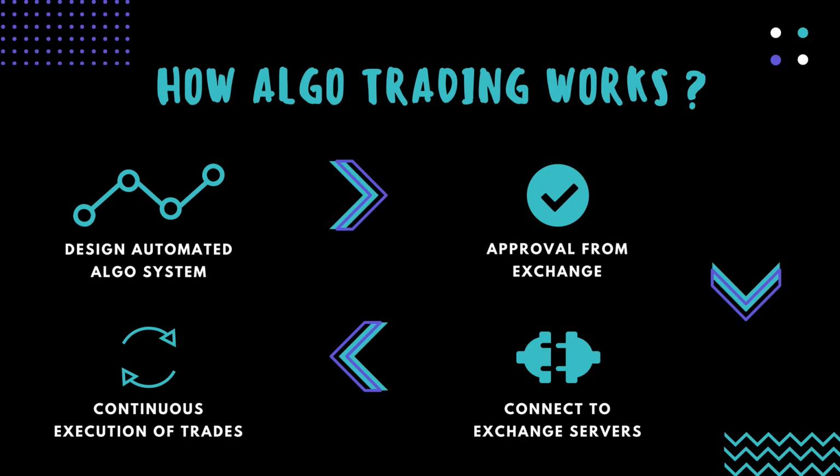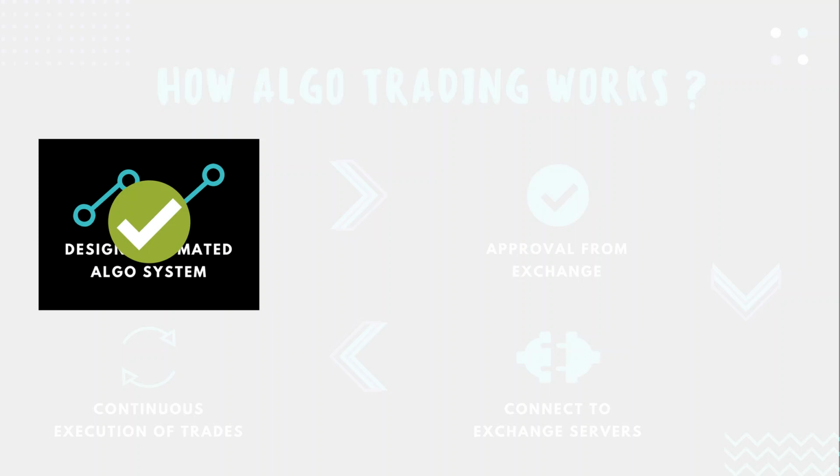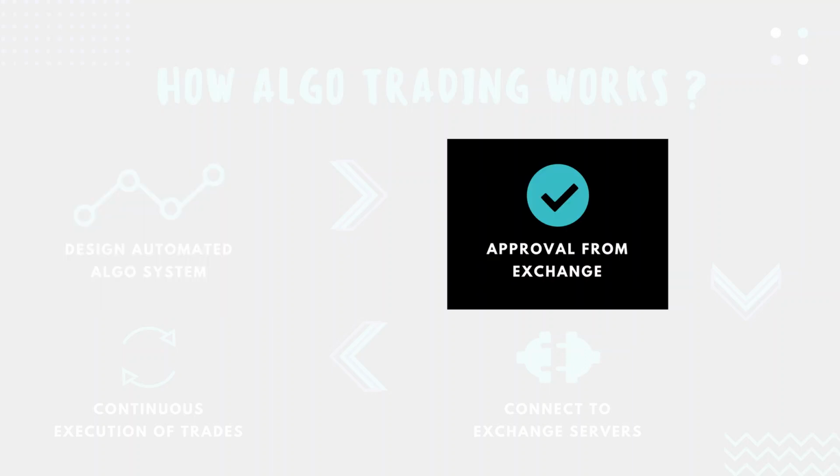This is how the big fund houses and institutional investors are operating in India. But for small retail traders, the game is completely different. Firstly, he has to build an automated trading system. It is not easy for him due to the requirement of high-tech coding skills, strong strategy, and of course precise math. But even if he managed to do it all, the next step is to get approval from the exchange. In India, unfortunately, the exchange doesn't allow a retail trader to run a fully automated system on its server. So his attempt to go algo fails here.